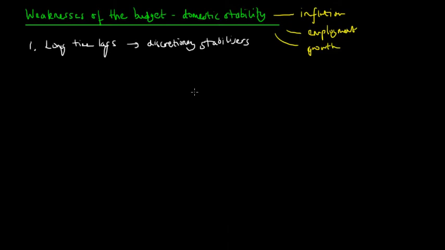So in times of, say, recession or trough, we will see that the budget would actually implement discretionary policies to complement automatic stabilizers to improve economic growth. So this is in times of low economic activity.